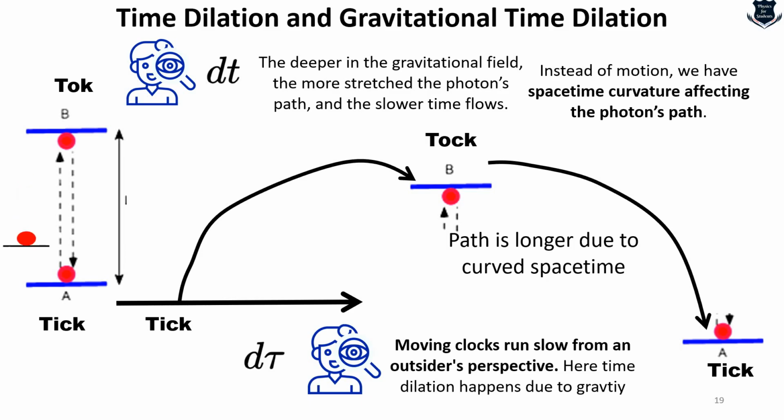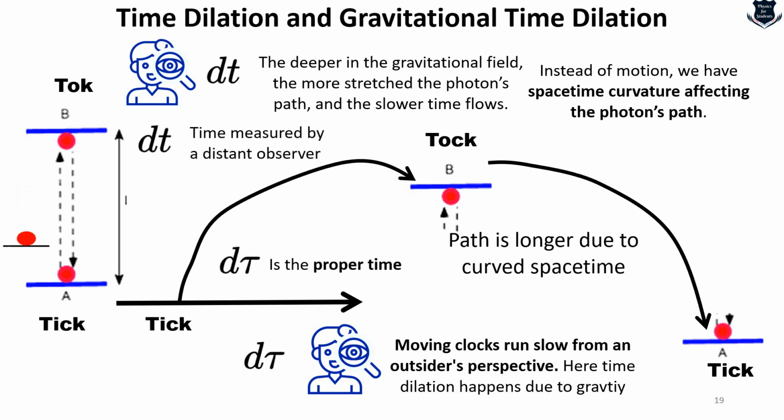So from here what we understand is that instead of motion, we have a space-time curvature affecting the photon's path. And remember, here also we are following the same analogy of tick-tock. So dt is the time measured by a distant observer, and d tau is actually what is in the gravitational field, which is causing the curve.